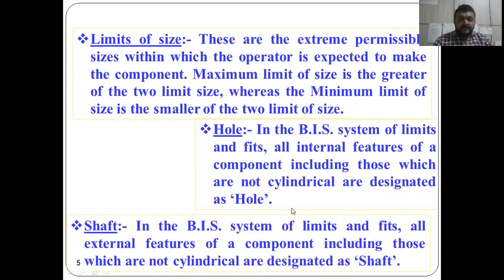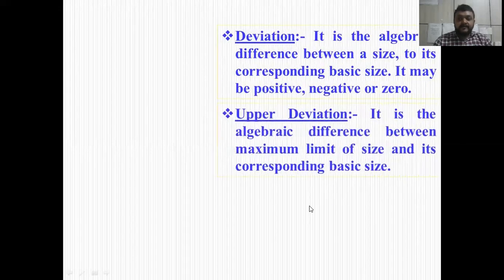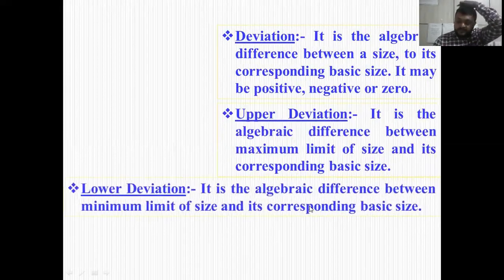So hole refers to internal features and shaft refers to external features. Shaft and hole are basically combined together to make a particular assembly. So keep in mind about hole and shaft. A hole and shaft are not necessarily a major part, but any internal and external features are recognized as hole and shaft in machine design.